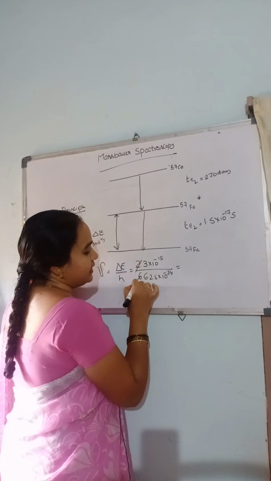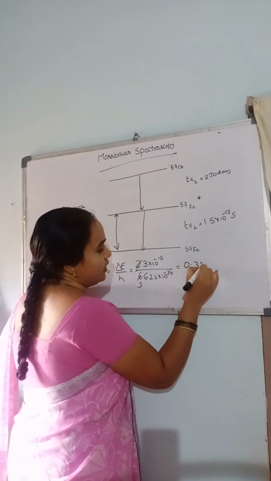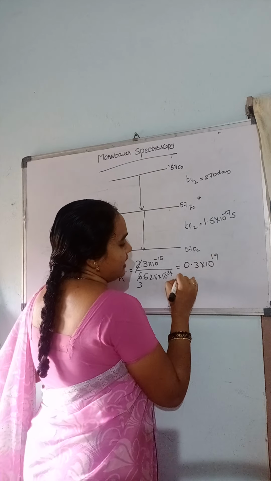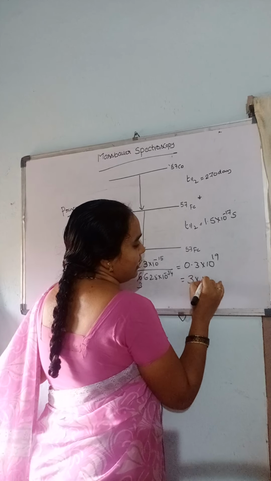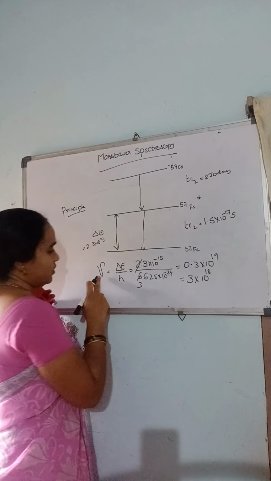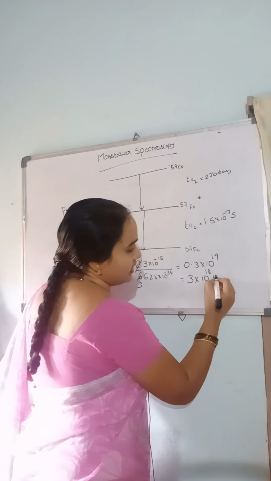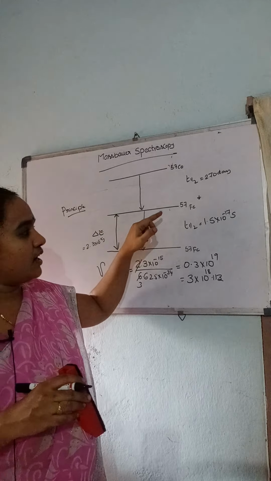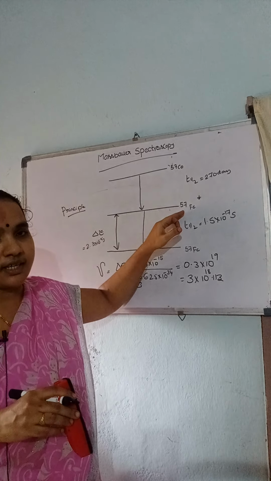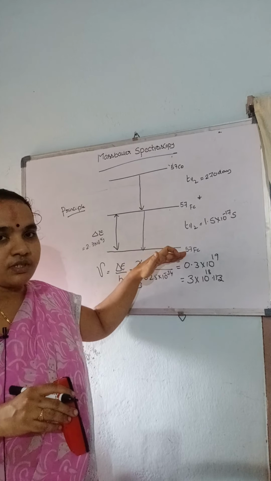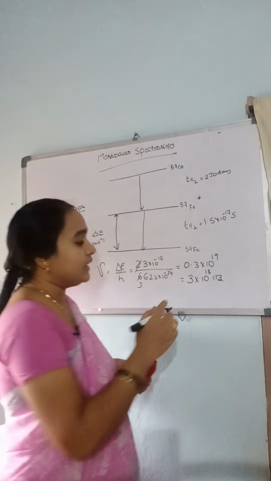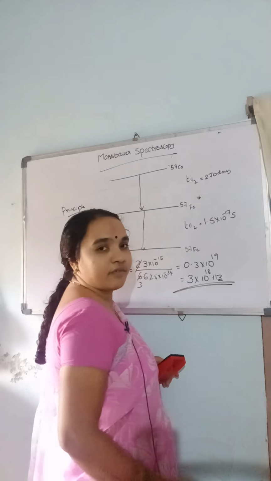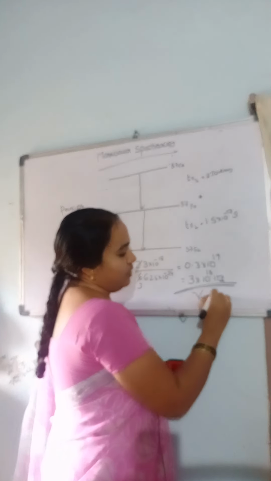So this is nearly 0.3 into 10 power 19, that is 3 into 10 power 18. This is a frequency, the unit is Hz. That means the de-excitation of iron nucleus from the first excited state to the ground state will emit gamma rays. So this is the frequency of gamma ray.